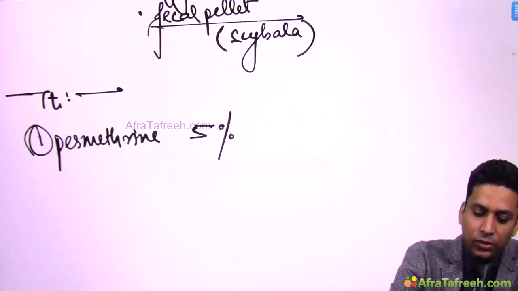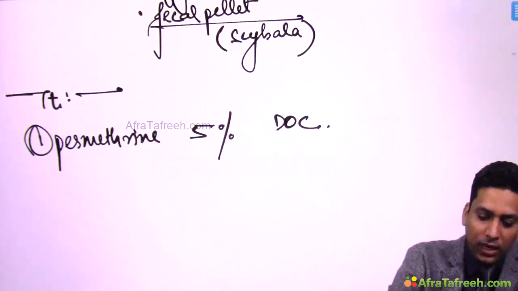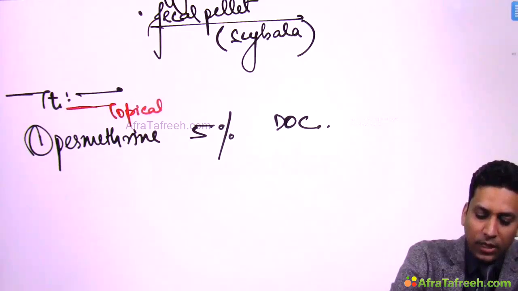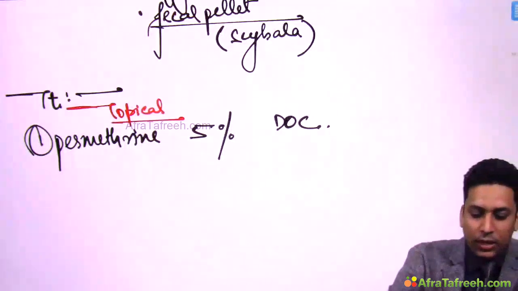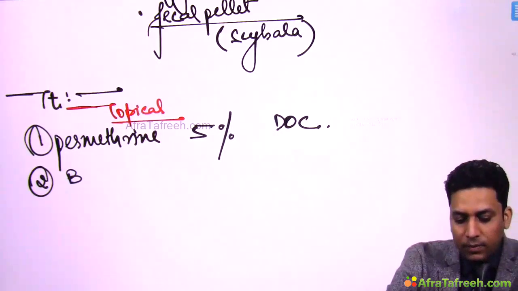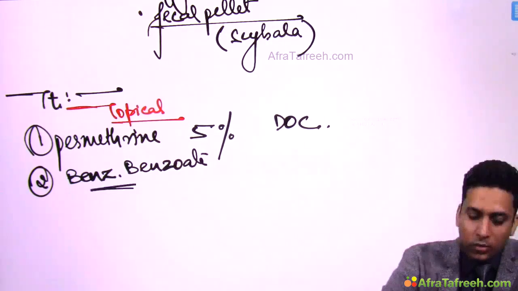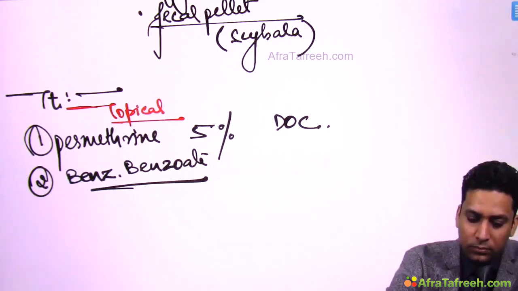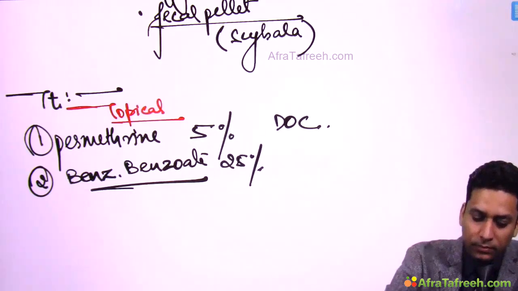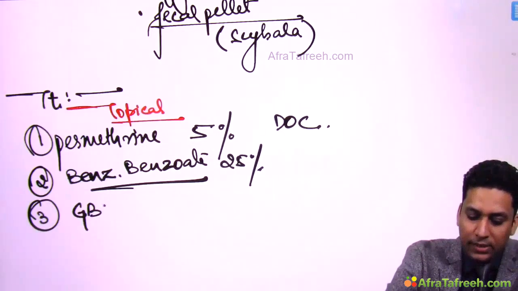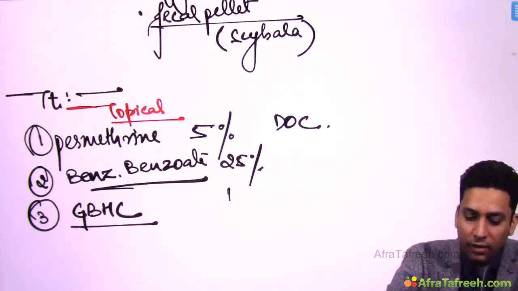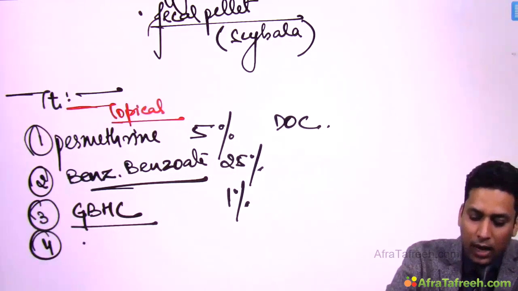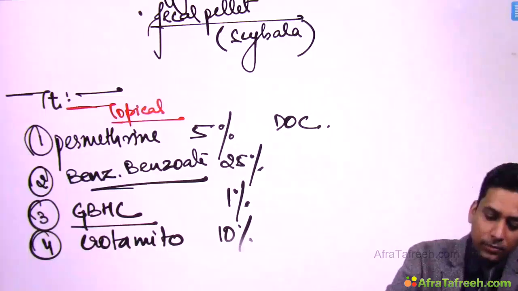5% permethrin is used, and this is the drug of choice. There are other topical agents also. Permethrin is a topical agent. Other topical agents used in scabies are benzyl benzoate 25%, GBHC, gamma benzene hexachloride 1%, and crotamiton 10%.